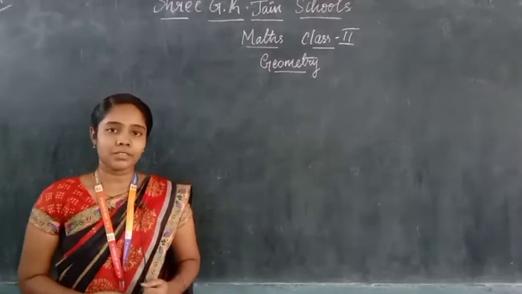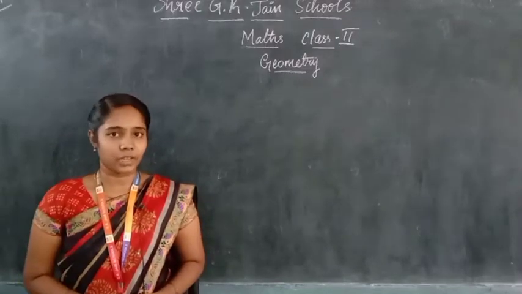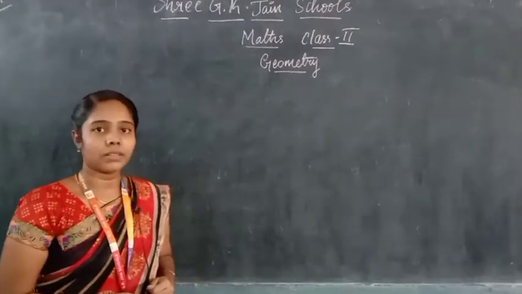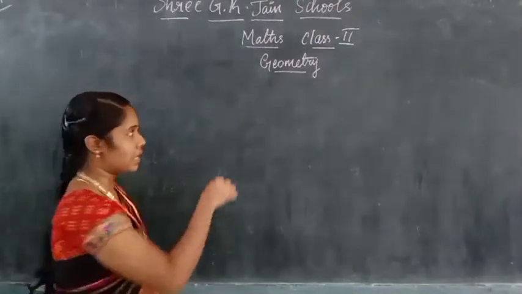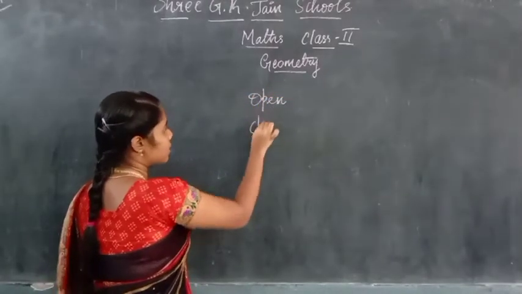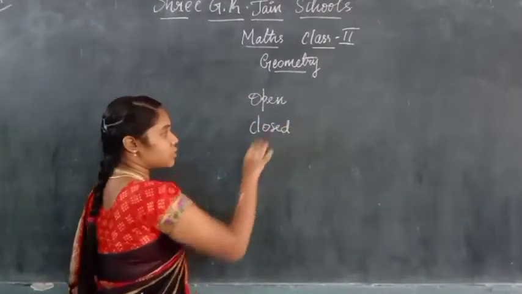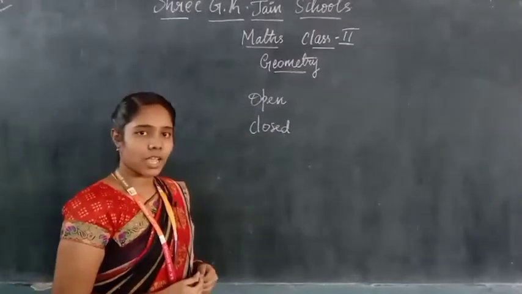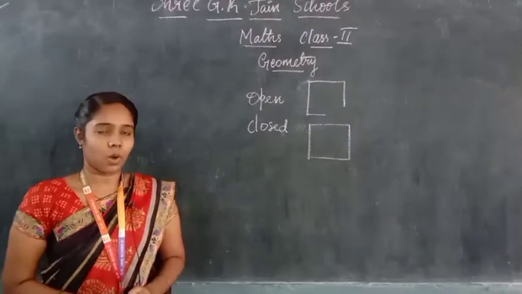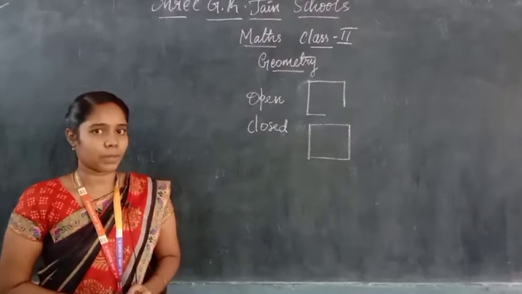Okay, so let us recall what you have studied in your earlier classes. You should know about the two types of shapes there, right? That is open shapes and closed shapes, right children? So what are open shapes? In your previous classes, you must have been introduced to a topic called open shape and closed shape, right?